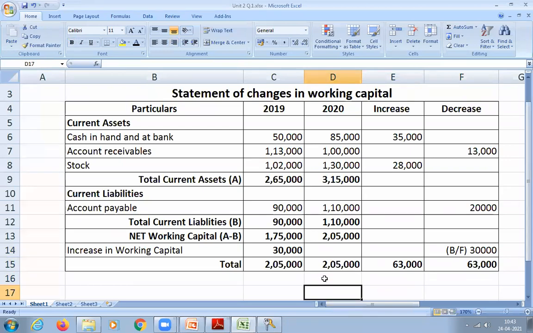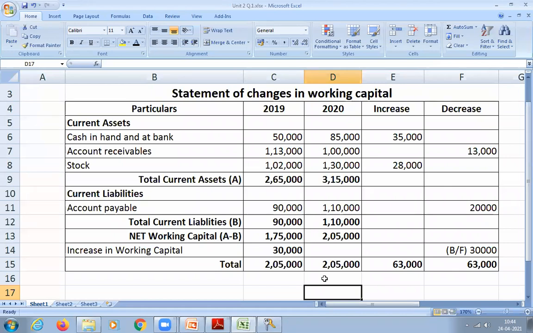Students, how do you balance the account? Total the increase column, total the decrease column, and find out the difference or balancing figure. If both are equal, then no need to worry. If there is a difference, then you calculate the difference amount, and write it wherever the column is less. Sometimes the increase column may be less, sometimes the decrease column may be less. So respectively you write it there, and then you write the total. Clear?